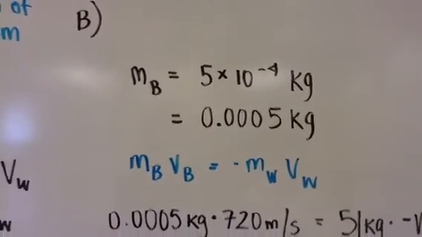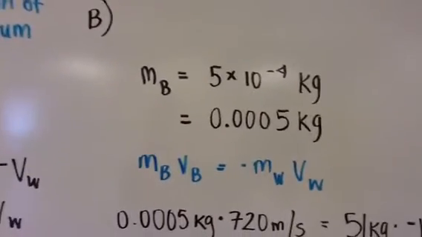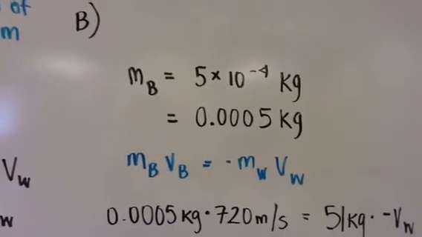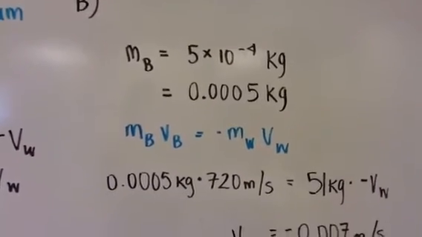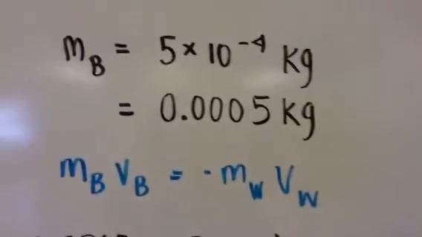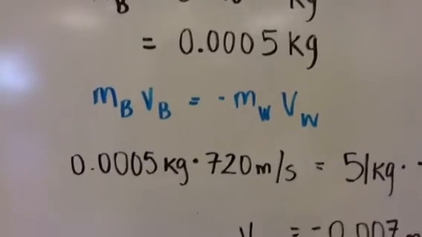Okay, so for part B, the question is, under the assumption, what would her recoil velocity be if instead she shoots a blank cartridge that ejects a mass of 5.0 times 10 to the negative 4th kg at a velocity of positive 720 meters per second?